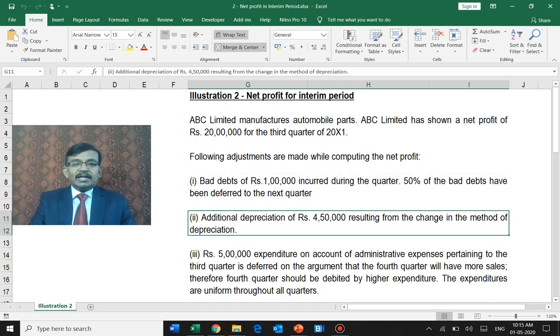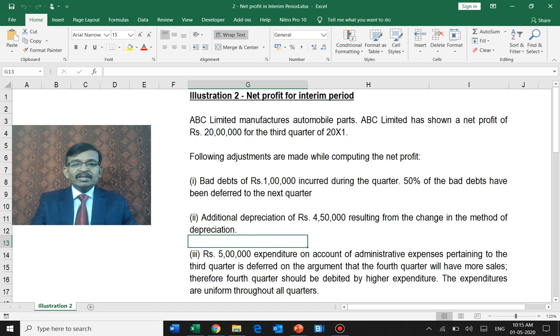Similarly, they have charged additional depreciation because of a change which has happened in the method of depreciation. And they incurred an additional depreciation for the current period. The entire thing has been accounted in the current period and it is not smoothened for the subsequent period. Is it correct? Whenever you are having a depreciation, it is for the asset in use. And to that extent, if there is an additional depreciation which has to be charged because of the change in the depreciation method, for example, from cost model to revaluation model, that is debited in the current period in full. Is it correct? Yes, it is relating to the particular period.